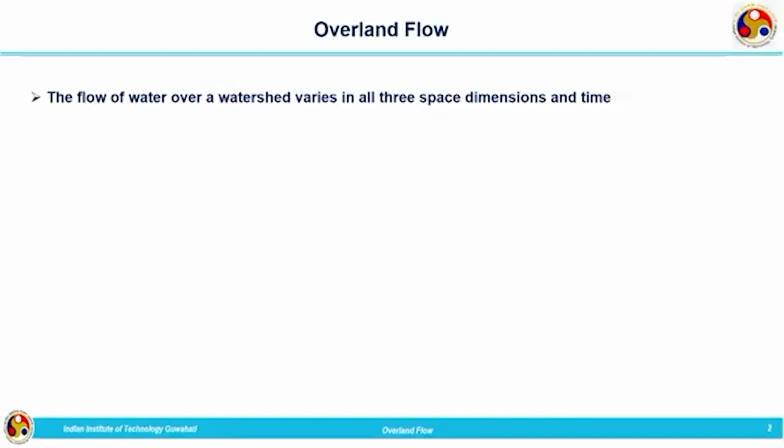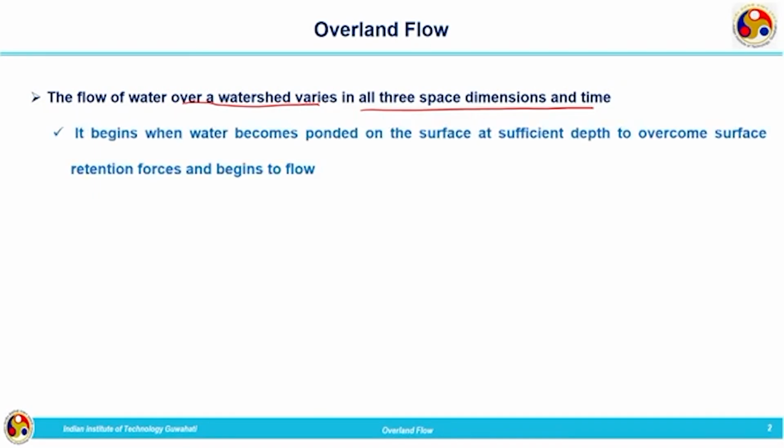In today's lecture, we will move on to overland flow. The flow of water over a watershed varies in all three dimensions, so it is a three-dimensional phenomenon. It begins when water becomes ponded on the surface at sufficient depth to overcome surface retention forces and then begins to flow.